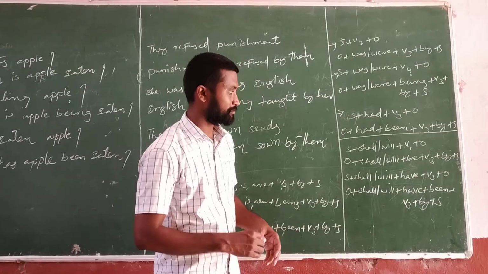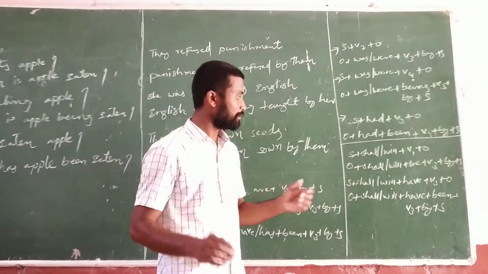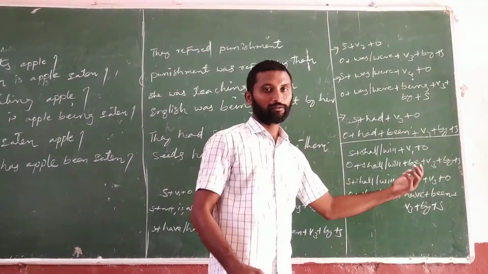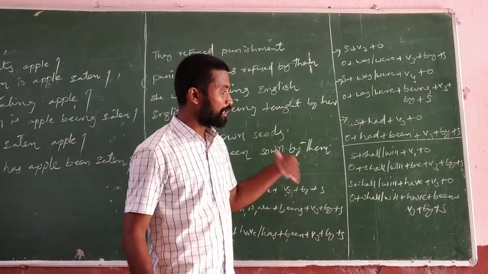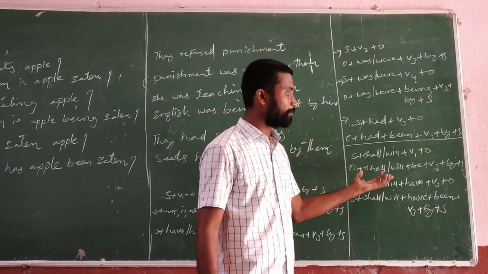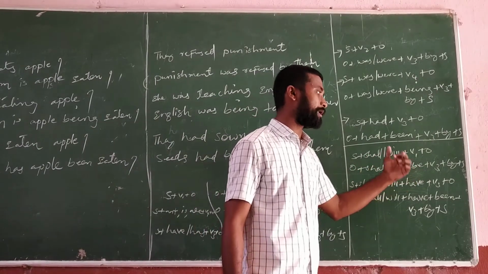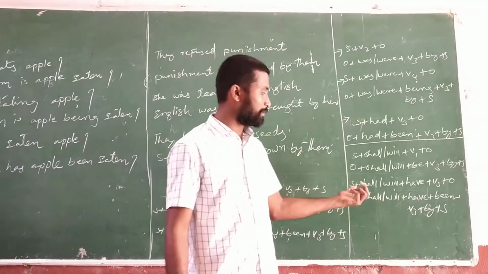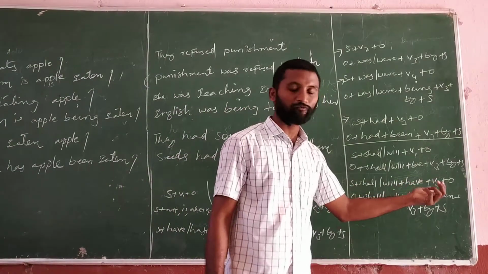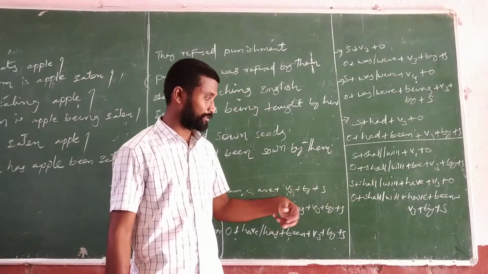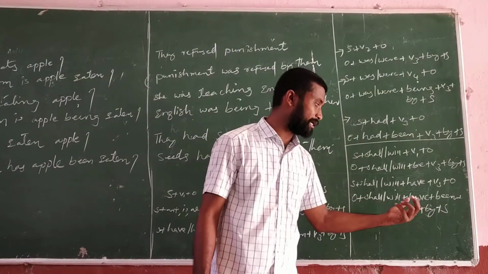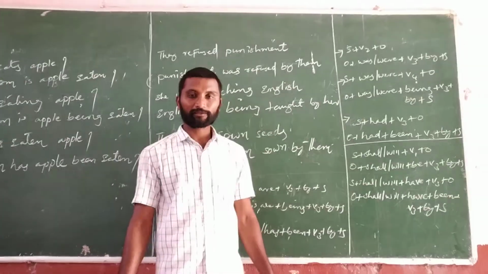Now future tense. If you see simple future, subject plus shall, will plus V1 plus object. So passive voice: object plus shall, will plus be plus V3 plus by plus subject. And next, subject plus shall, will plus have plus V3 plus object, future perfect. Object plus shall, will plus have plus been plus V3 plus by plus subject.